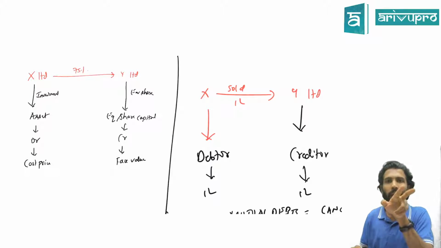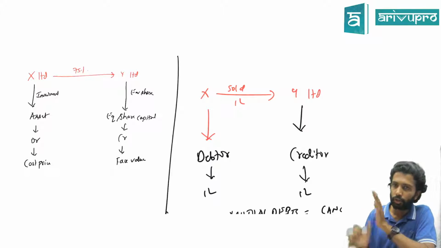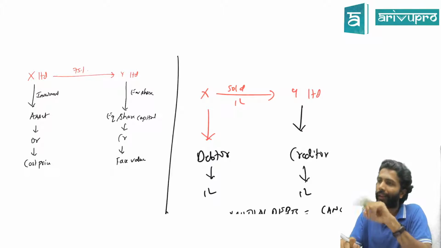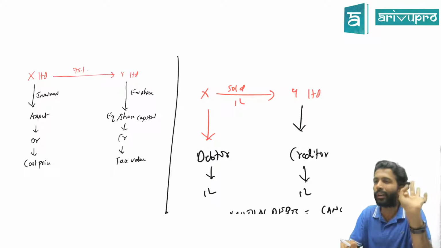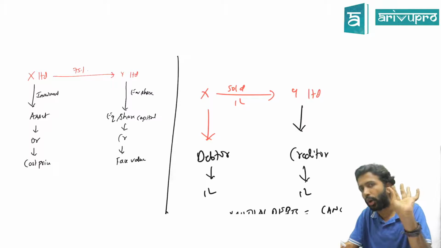MI, minority interest. In IFRS we call it non-controlling interest, NCI. Terminology is different, meaning is the same. Minority interest or non-controlling interest. Let's stick to minority interest for the time being. Fair enough. So whatever reserves and surplus of Y is there, we have to distribute among X and others. For this, one working note is necessary. Make sense, guys? Yes or no?